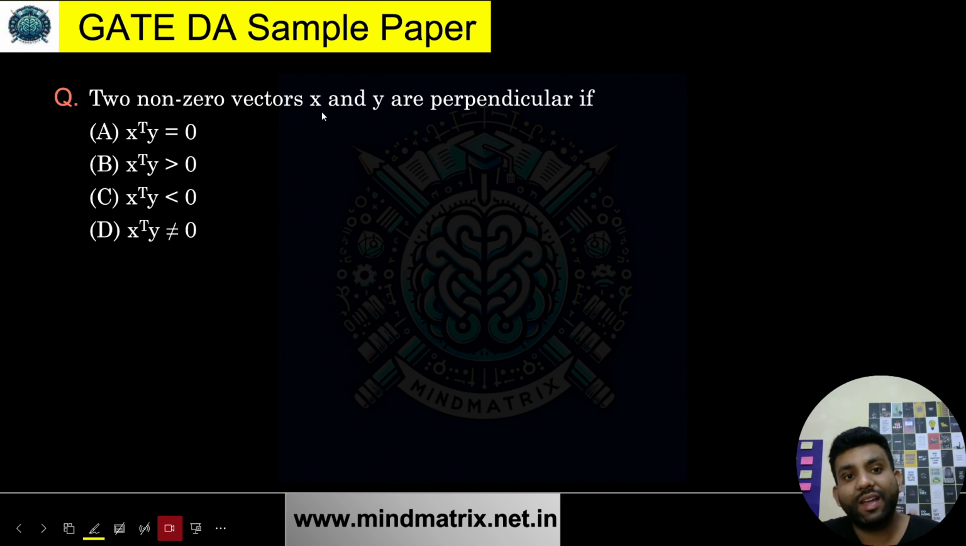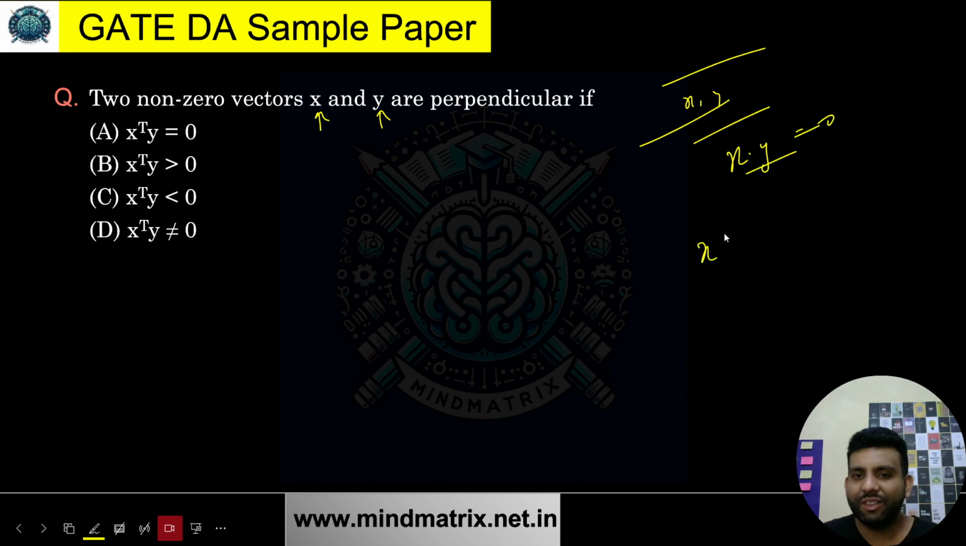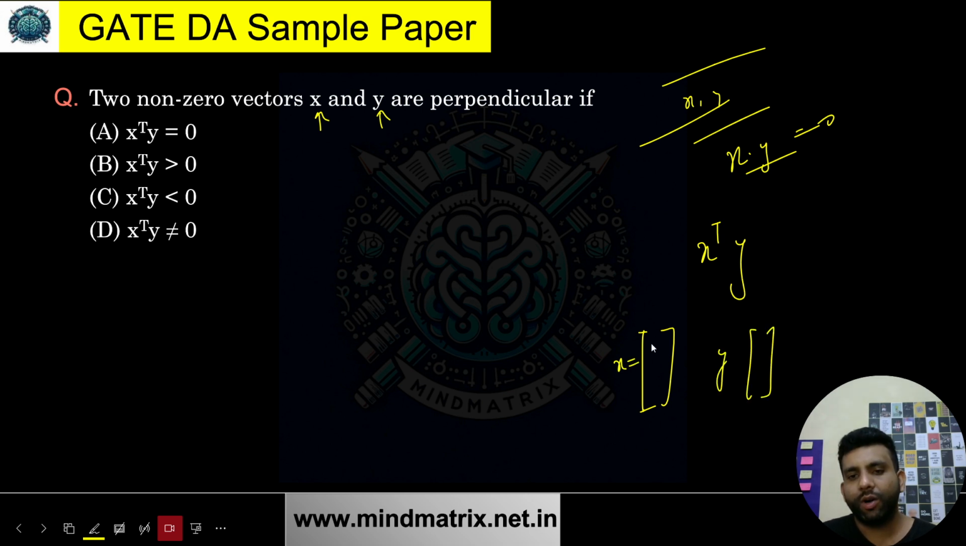Two non-zero vectors x and y are perpendicular. If x and y are non-zero vectors and they are perpendicular, their dot product must be 0, right? That can also be written in this way. Vectors are basically column vectors; when we talk about vectors, we just talk column-wise. When I say I want to take a dot product, suppose this is x and this is y. The dot product is multiplying this with this, this with this, this with this, and then adding them all. That is the dot product.